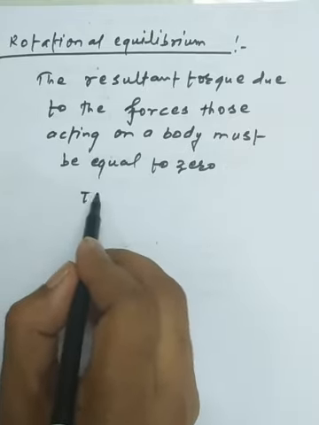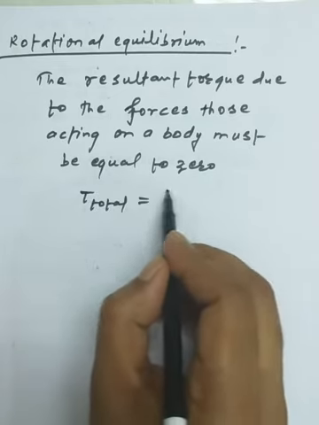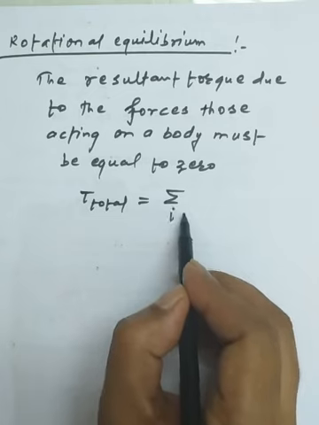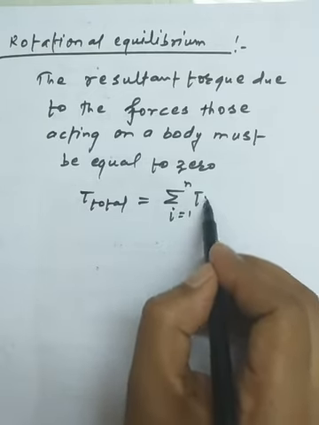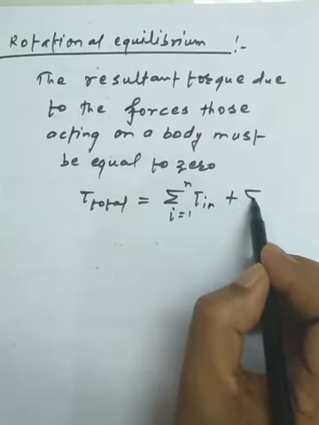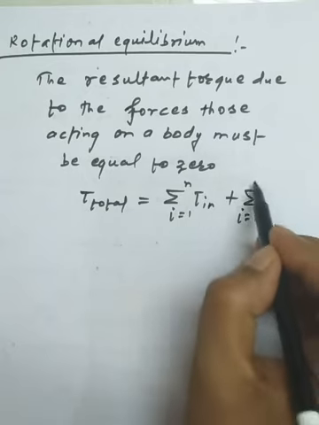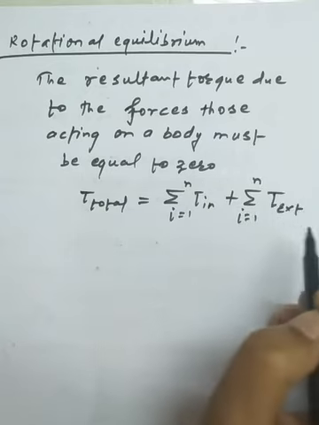We have already discussed that the total torque is a combination of the torque on the ith particle, i = 1 to n, due to the internal forces, and the contribution of the torque, i = 1 to n, due to the external forces.